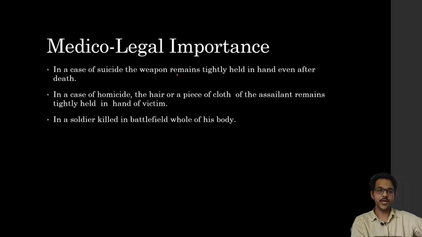In case of suicide, the weapon remains tightly held in the hands even after death. That is also one of the indications that the person may have committed suicide, since after death the person cannot flex the muscles. So if the weapon is tightly held in the hands, it indicates the person was trying to commit suicide. In case of homicide, the hair or a piece of cloth of the assailant remains tightly held in the hands of the victim.